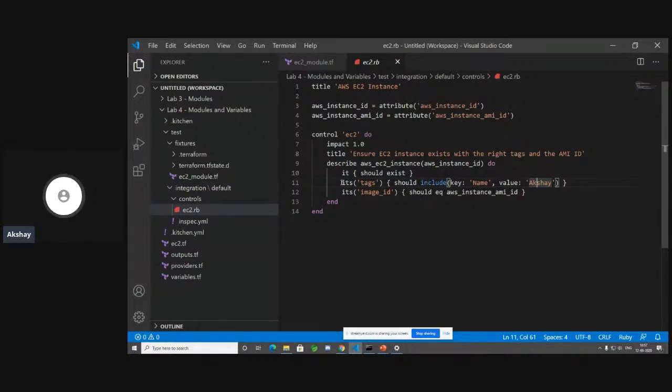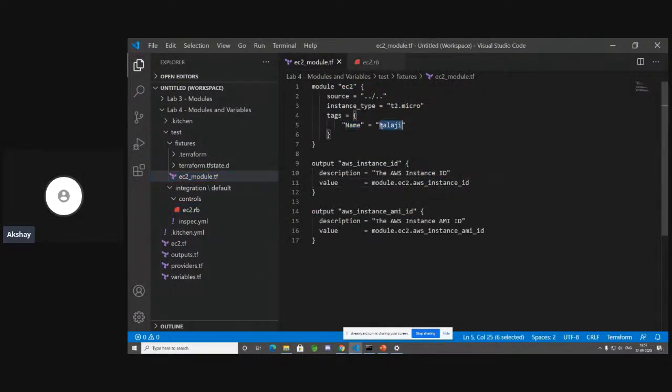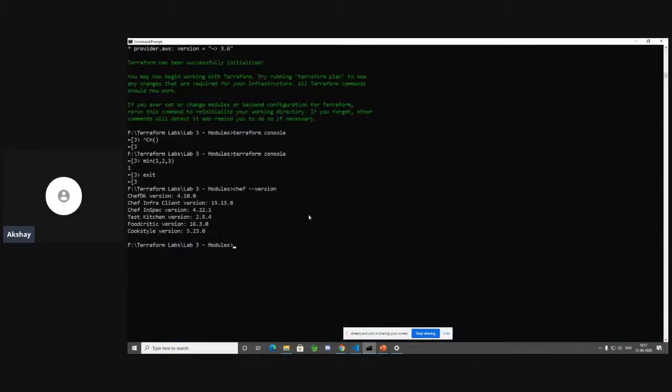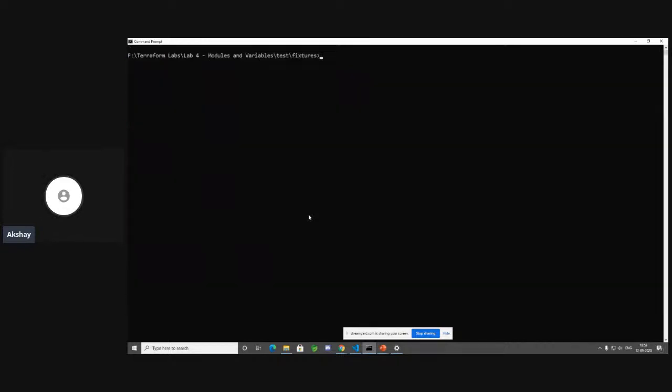But now this particular test case is going to fail. Line number 11 test case is going to fail. The reason is because we have the name of the tag as Balaji. Let's test this out. Now let's go back to our command prompt. Let's go into the directory of app4. Okay. So within this directory, let's go into the test fixtures directory.